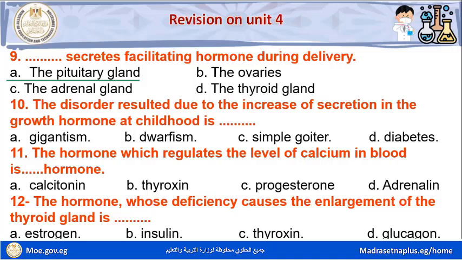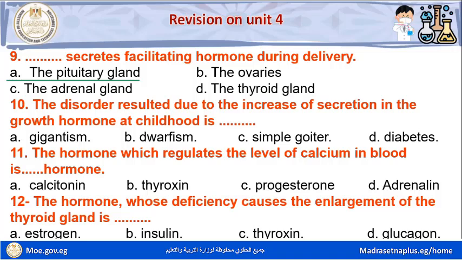Question number 10. The disorder resulted due to the increase of secretion in the growth hormone at childhood age is blank. Letter A, gigantism.